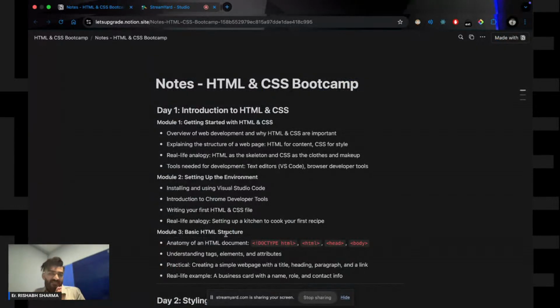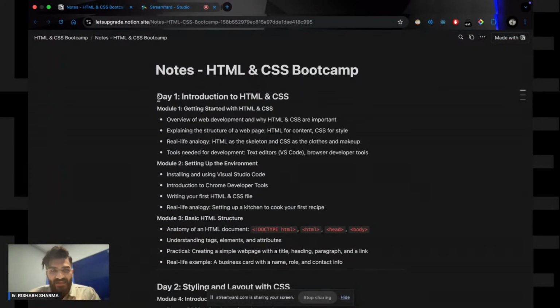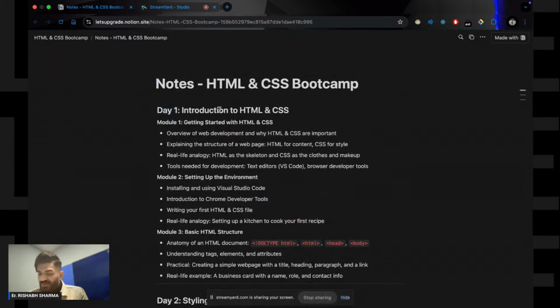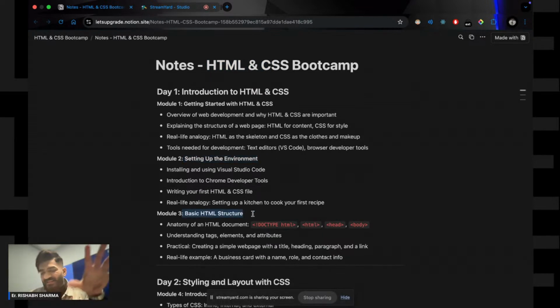So yeah, these are the notes that we are going to cover in day 1, day 2, and day 3. Today in day 1, we are going to cover the basic introduction of HTML and CSS: what is HTML, what is CSS, setting up the environment, the basic HTML structure and all those things. Today we are going to see only this much.